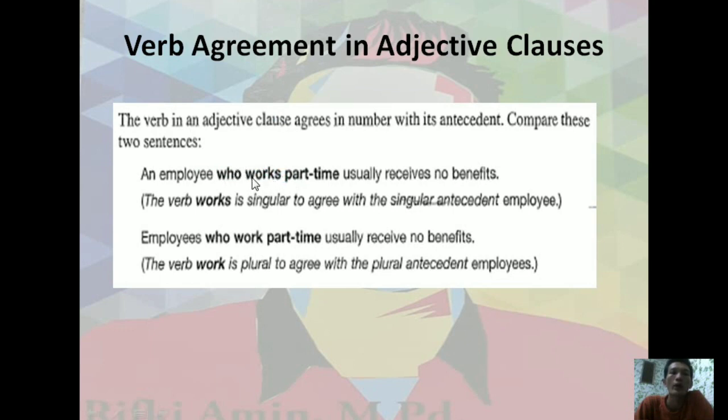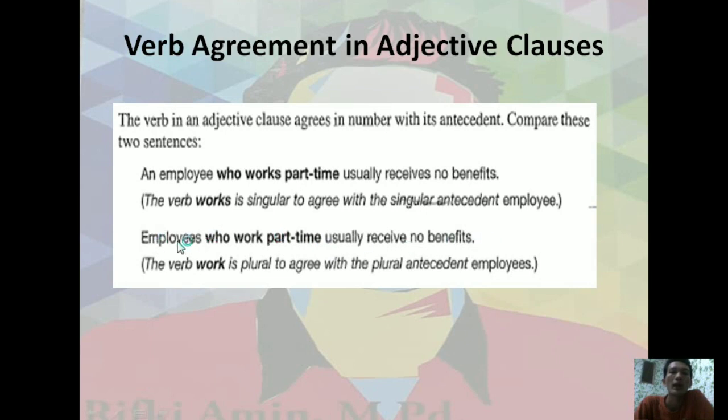Why do we use works? Because here the original sentence is like an employee usually receives no benefits, so it is like an employee here, like she or he. That's why we use who works part-time to make it parallel, receives and works. Employees who work part-time usually receive no benefits.